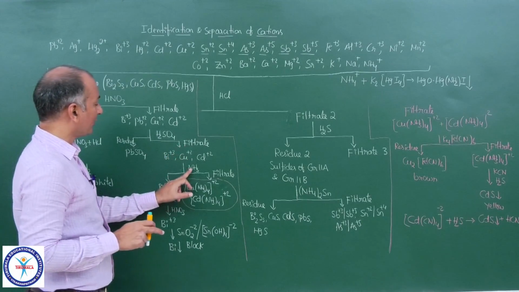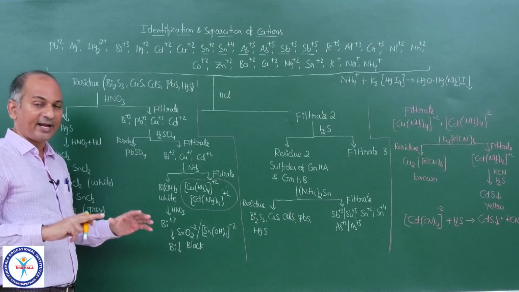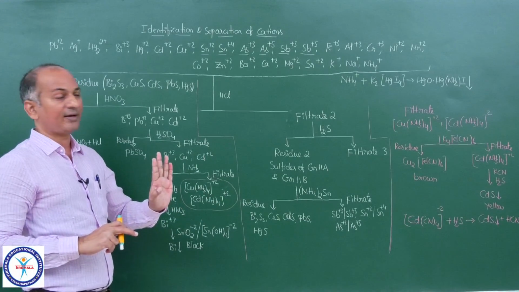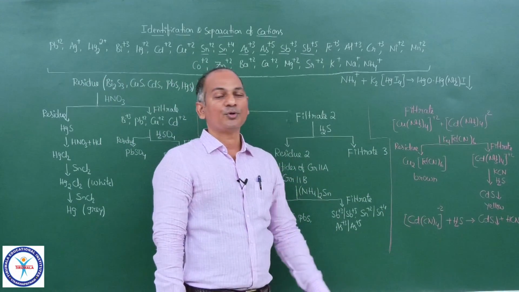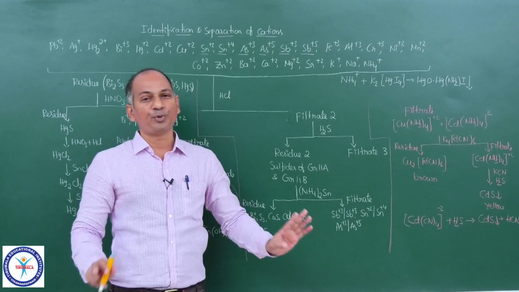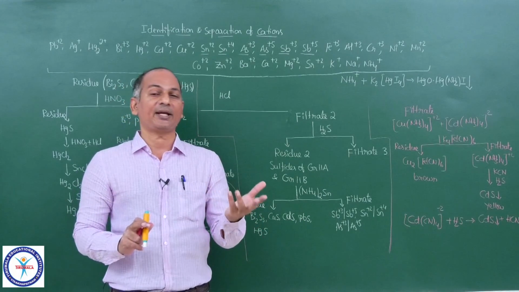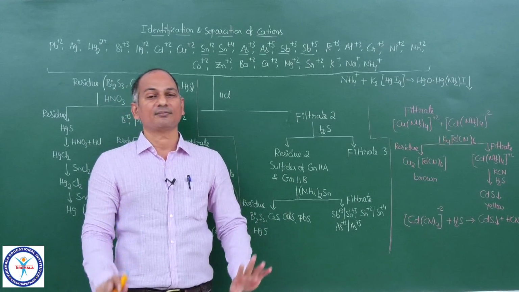Then we add ammonia to the filtrate. Bi3+ is precipitated as hydroxide, and the other 2 cations remain in the filtrate, and those 2 cations can be separated like this. So with this, group 2A cations are both identified as well as separated. Confirmation as well as separation, both were achieved.